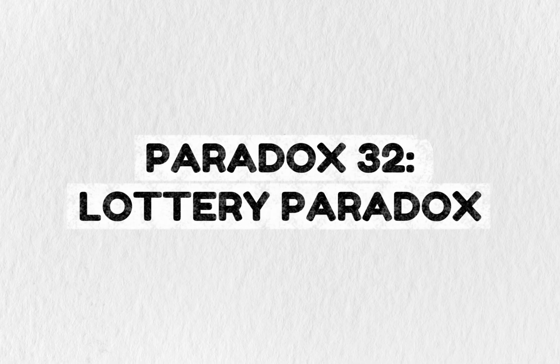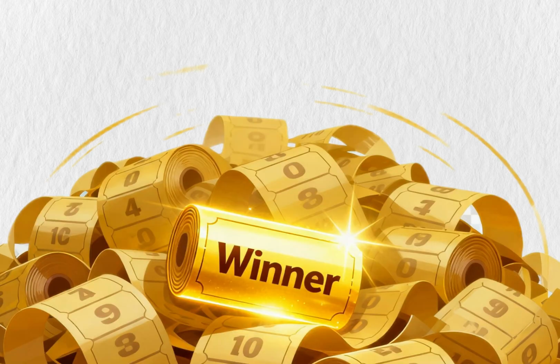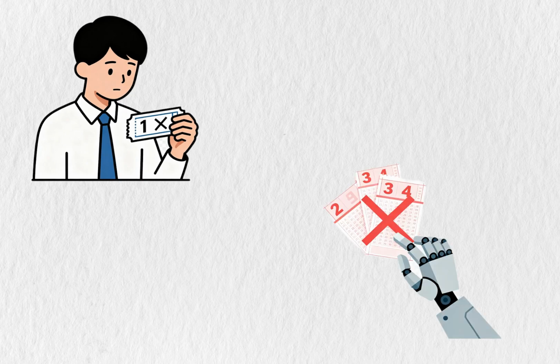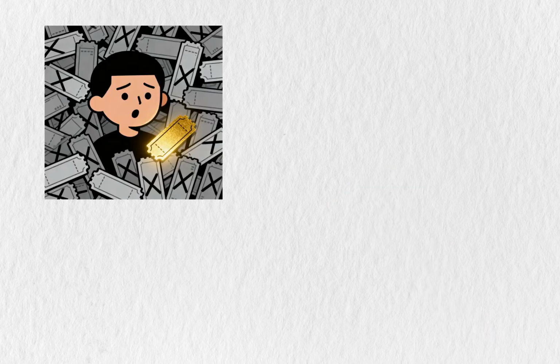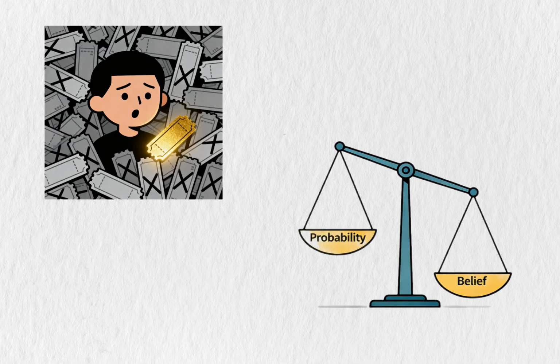Paradox 32. Lottery Paradox. A lottery has 1 million tickets. One will win. It's rational to believe ticket 1 will lose, and ticket 2, and ticket 3. So you rationally believe every ticket will lose, even though one must win. Probability clashes with consistent beliefs.